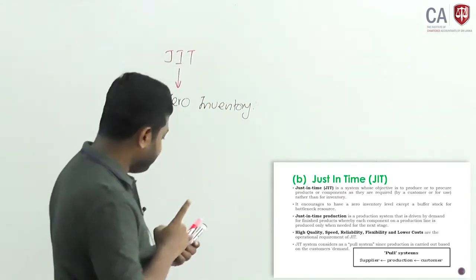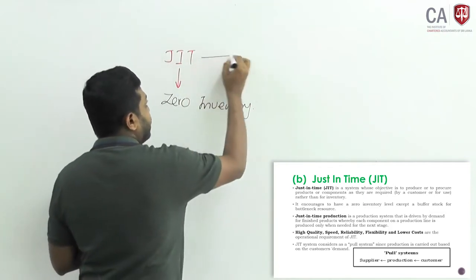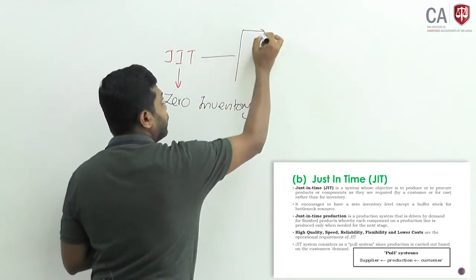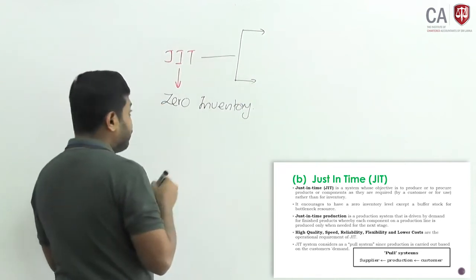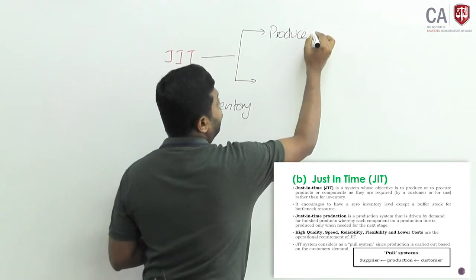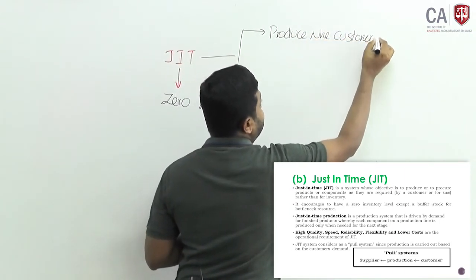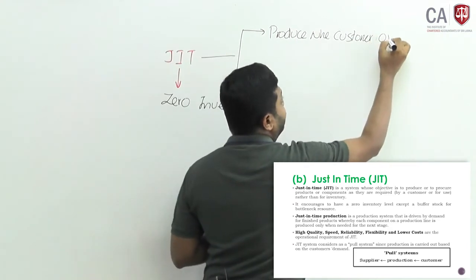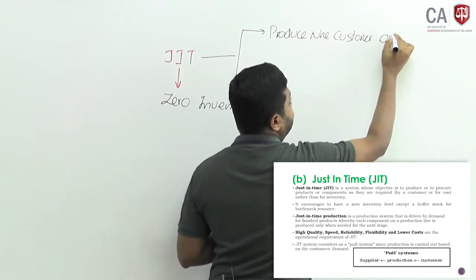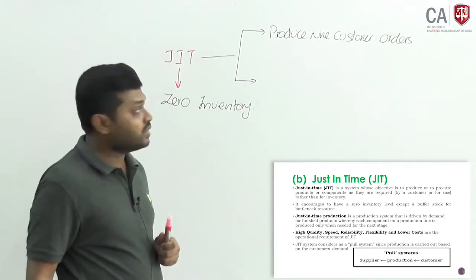Okay, the main concept in JIT says that produce when customer orders. Produce when the customer requests or orders.